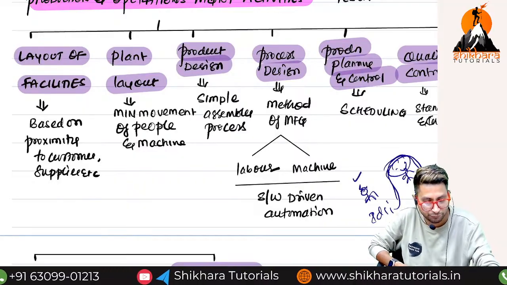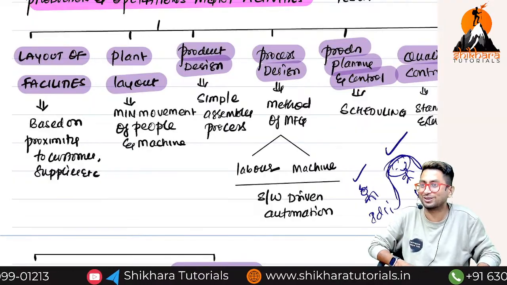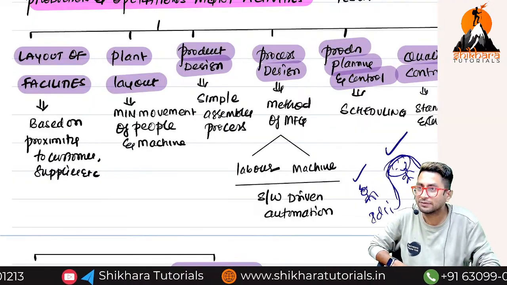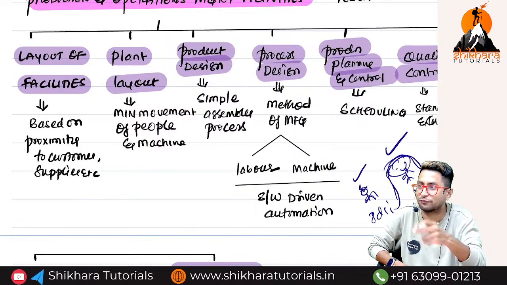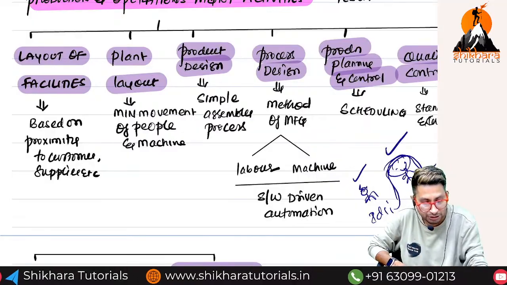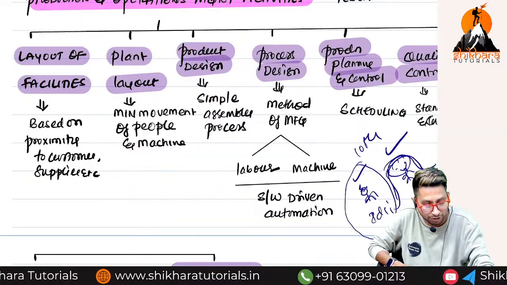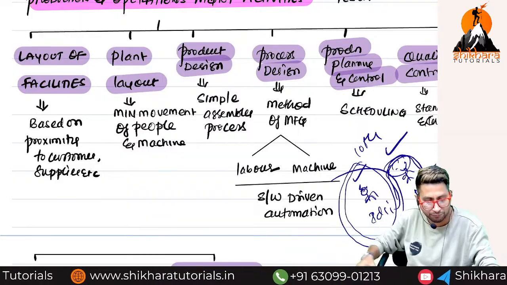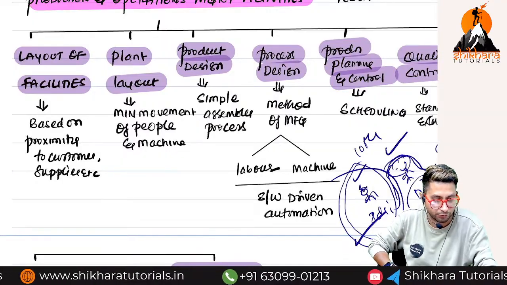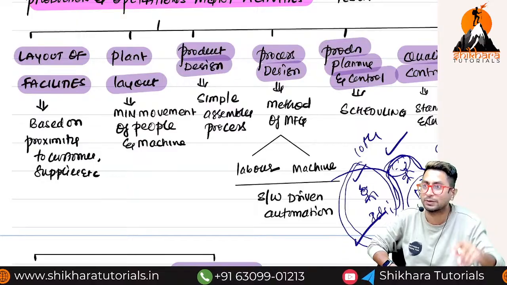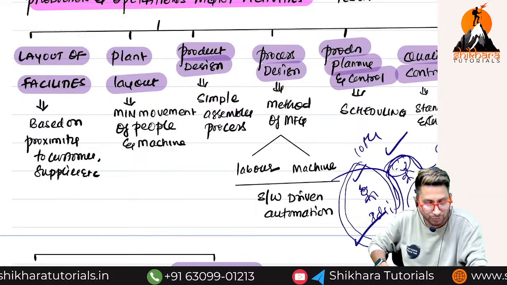A person who has ordered first or a person who has ordered second? It does not work like that in a restaurant. What is already available, they will immediately give to the person who has ordered. They will not see whether it is the first person or second person or third person, even though this person might be the 10th person who has given the order. But because this fellow's order is readily available, we will give the order to this fellow. Next, one fellow said dosa, one fellow said meals. In dosa and meals, what will be ready? Meals will be ready, right? Put it on the plate, give it. That is what is called scheduling.